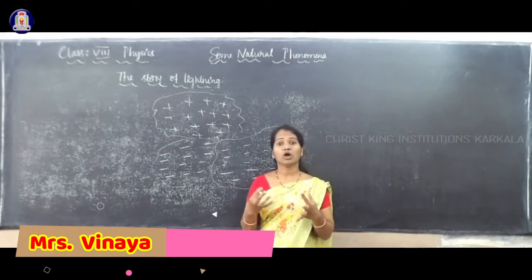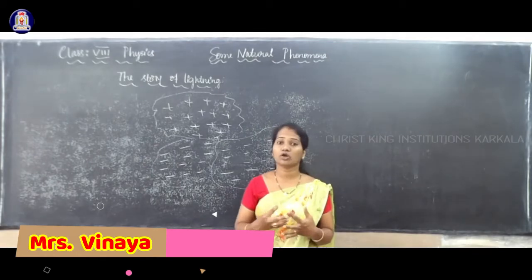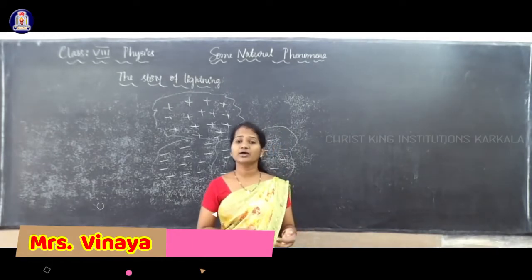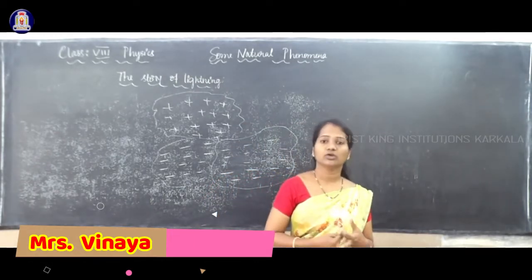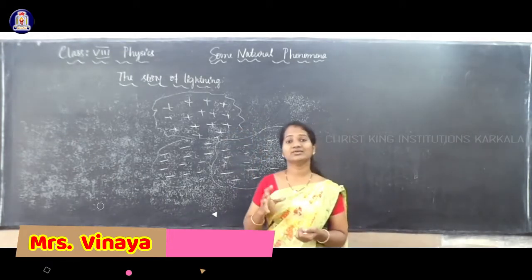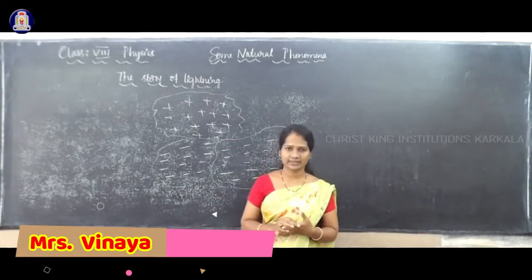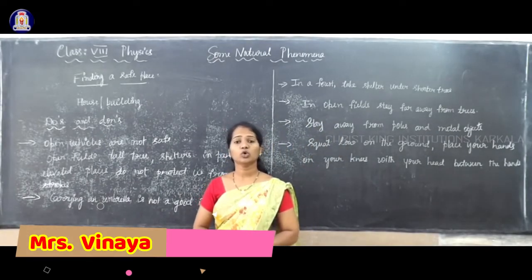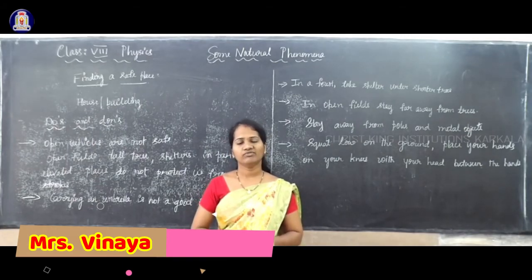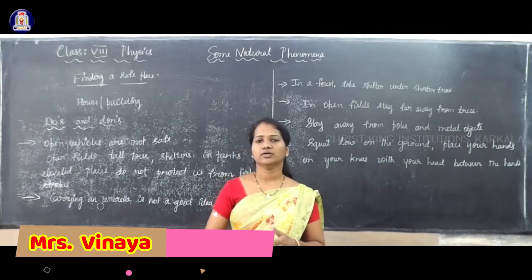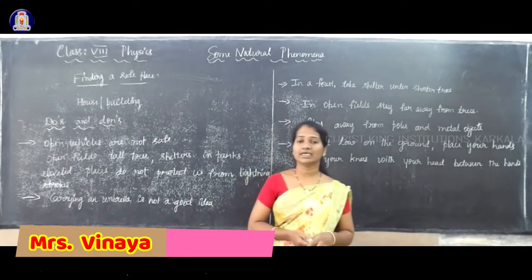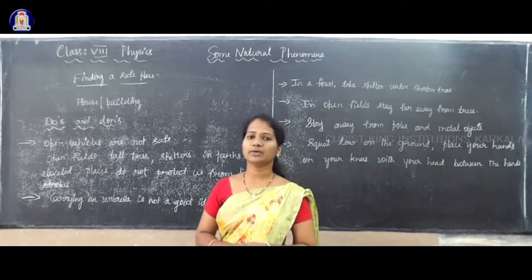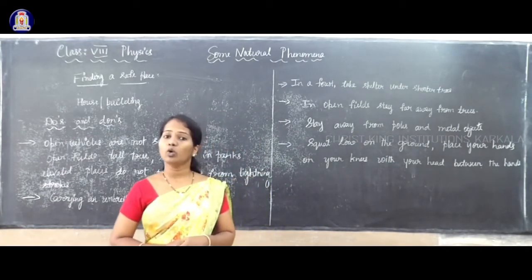This causes a lot of danger, a lot of harm for the life of a man as well as for other property. So what are the preventive measures we have to take to minimize the destruction caused by lightning? During lightning and thunder, no open place is safe. Lightning is a sign of thunder, so if you hear thunder, you have to go to a safer place. What precautions do we have to take? As I said, an open place is not safe.